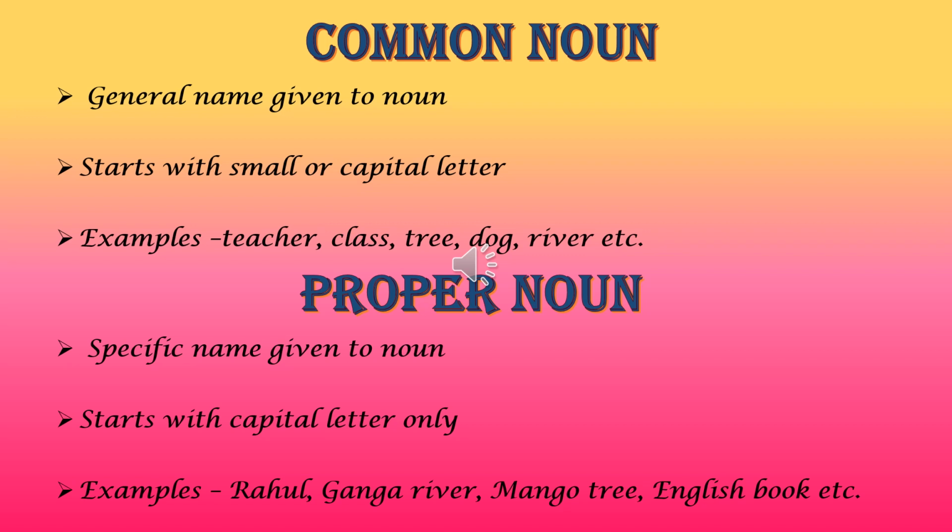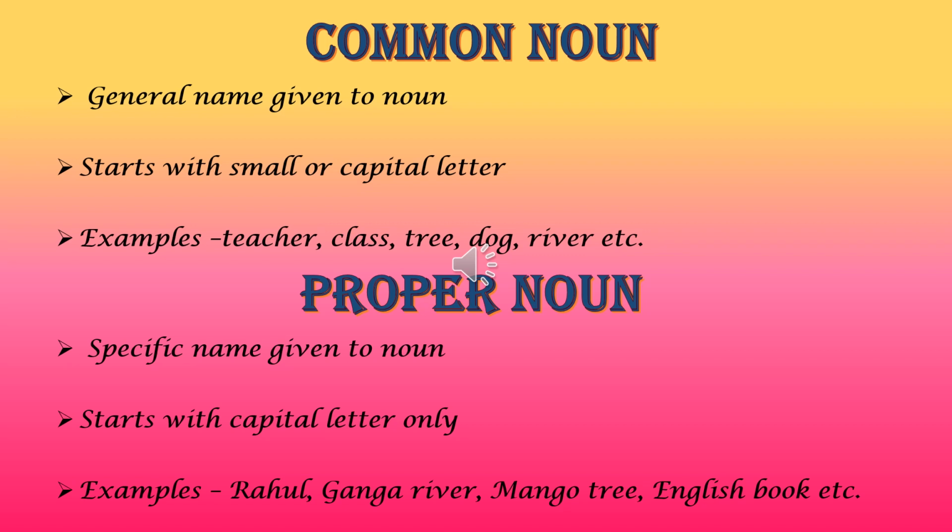When I was saying boy, it was a common noun. But when I am calling the boy with a specific name, like Daksh, that becomes a proper noun. Same with girl. If I say girl, it can be any girl, so it's a common noun.